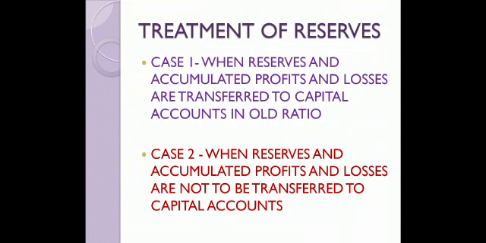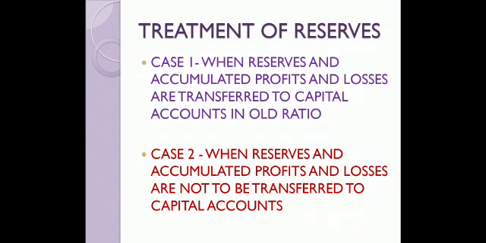So now he is very apprehensive. He wants that whatever reserves are created till date should be distributed in the old ratio only, because when these reserves were made, his share of profit was high. This is quite fair also, that whatever reserves or accumulated profits are there should be immediately distributed among the partners in their old ratio.